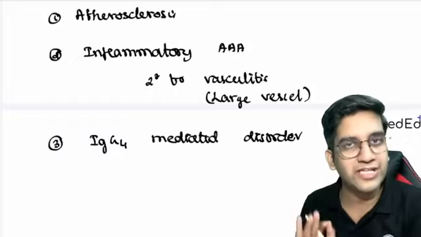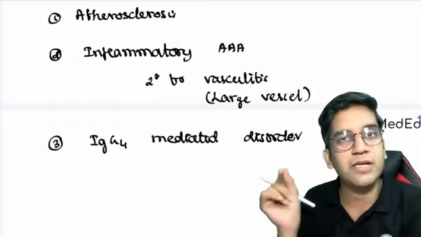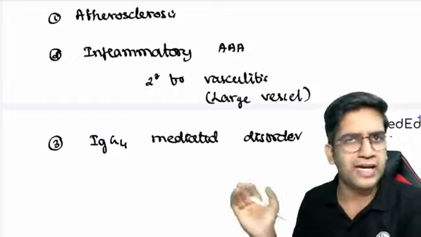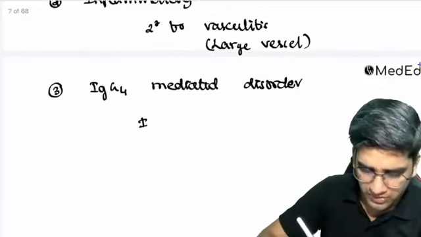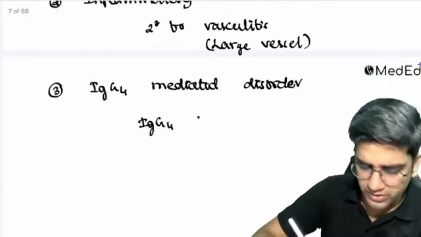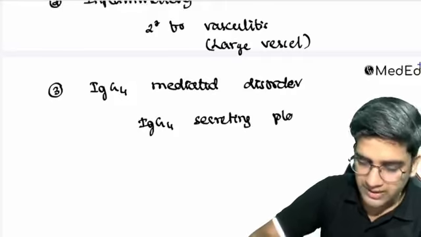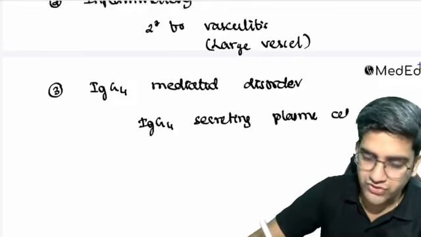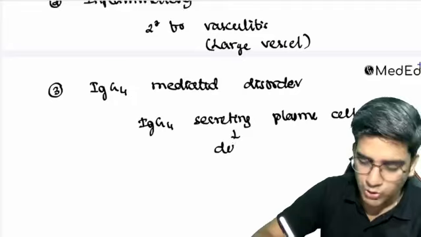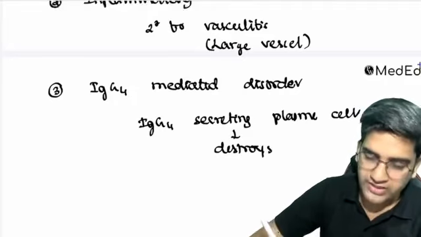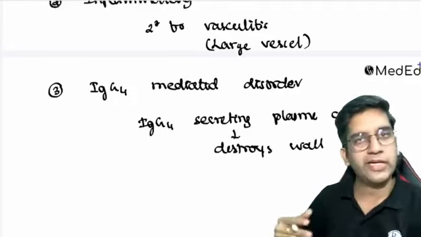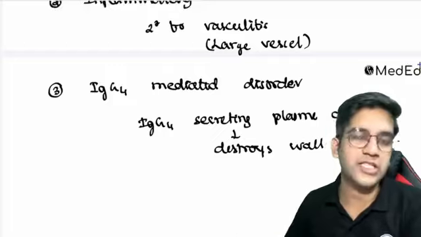I am subclassifying and saying that IgG4 secreting plasma cells are the reason for this. These plasma cells are going to destroy the vessel wall. When it destroys the wall of the aorta, automatically it can cause aneurysm because it weakens the wall of the aorta.